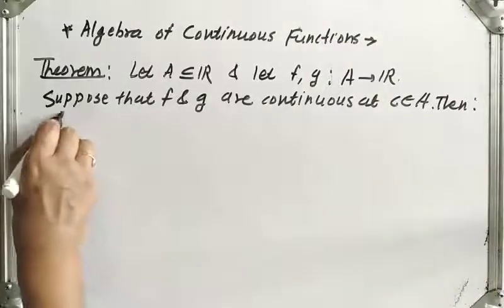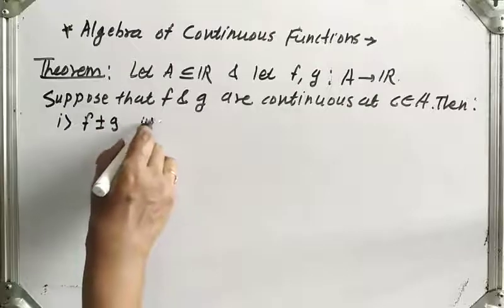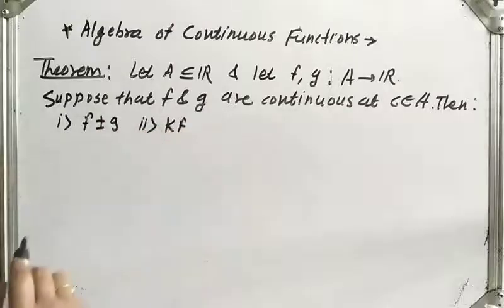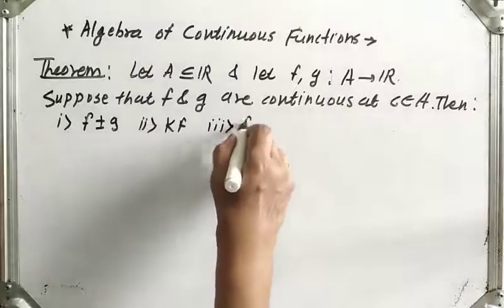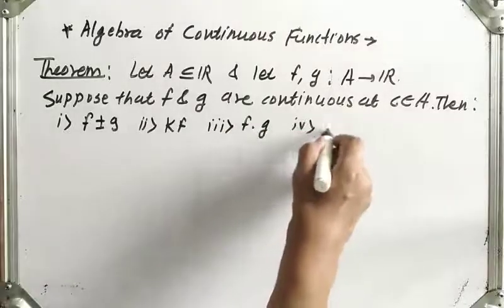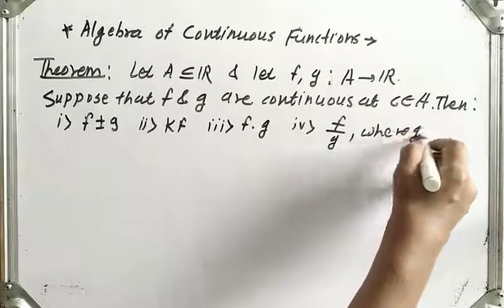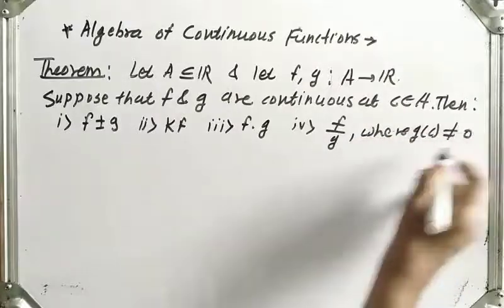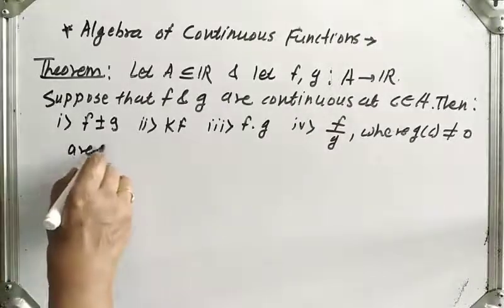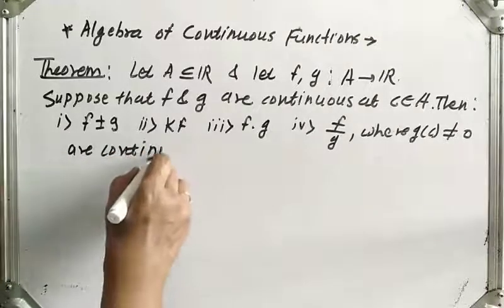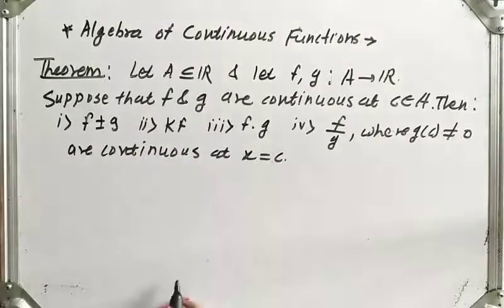Then the first, f plus minus g, second, k into f, where this k is a scalar, third, f into g, and fourth, f upon g, where g of c is not equal to 0. This value must not be equal to 0. These are continuous at x is equal to c.